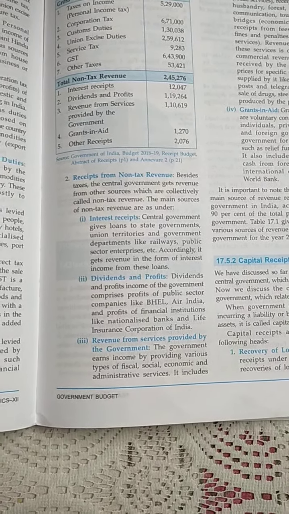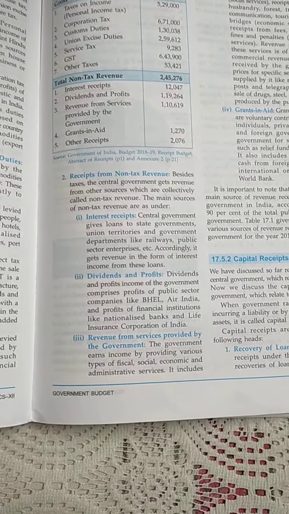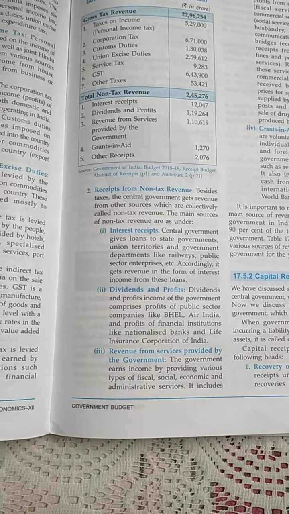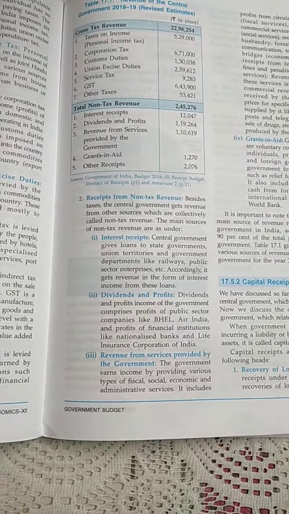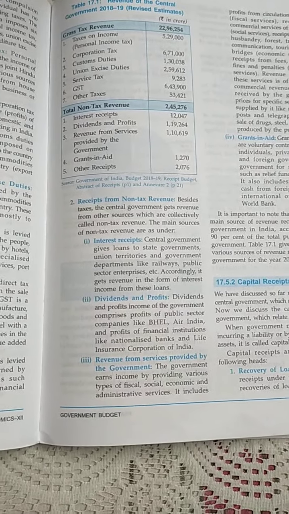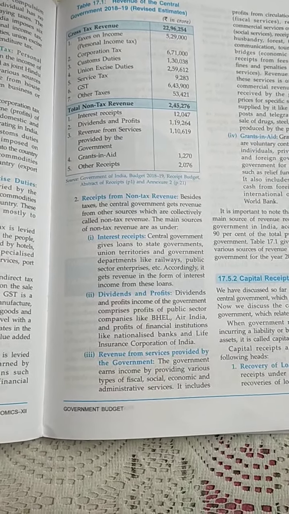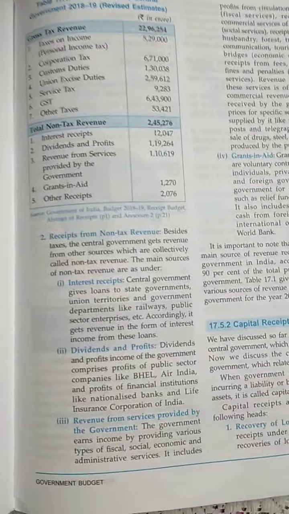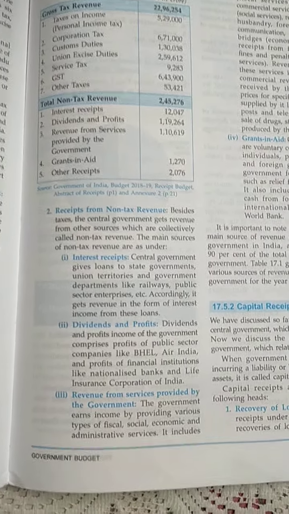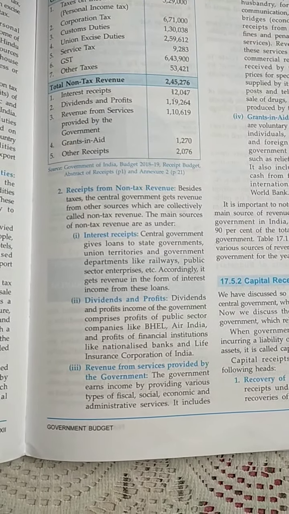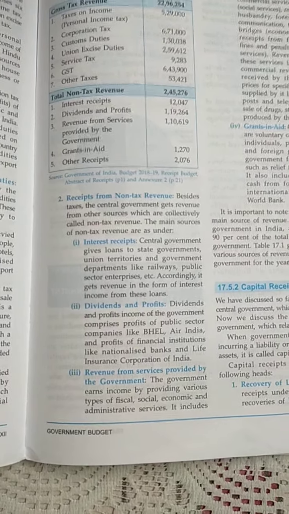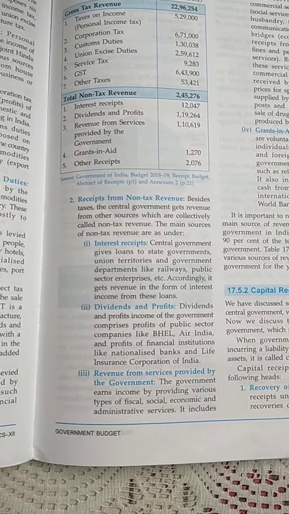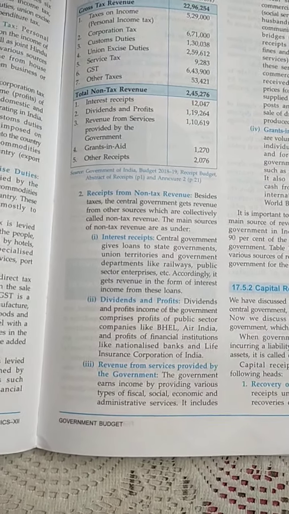Dividend and profits. Dividend and profits are the income collected by the central government. See, central government invests in the public sector enterprises like BHEL, SAIL, Bharat Heavy Electrical Limited, Steel Authority of India Limited, Air India. So in all these companies, government invests money or the government holds shareholding. So in return, government will get the profits also, the dividends also. So all these are the non-tax revenue receipt of the government.